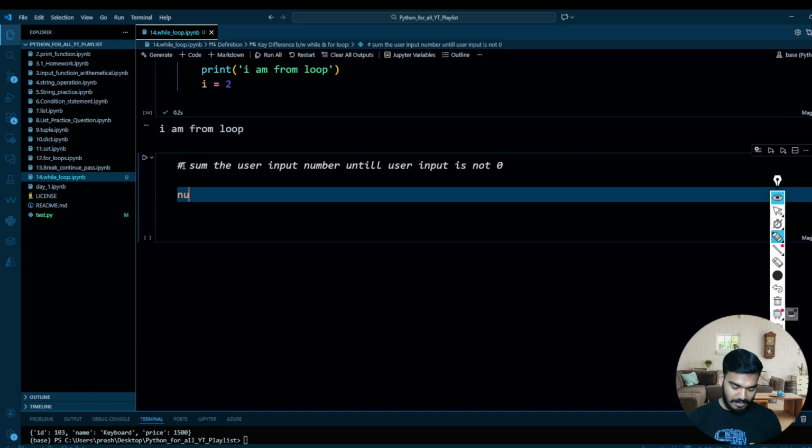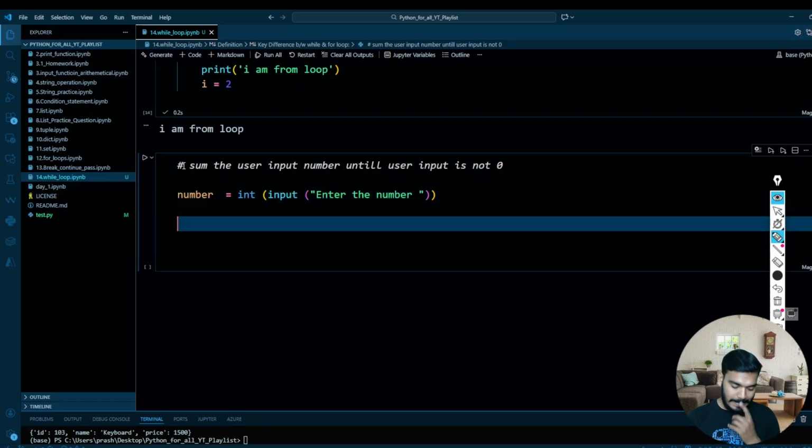So I'll take, let's say, number equal to int, and then I'll pass over here input, and in the input you must write 'enter the number'. Let's say I want to sum, so I'll take one total number. Total number is equal to, let's say, 0.